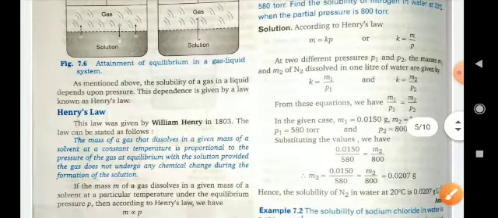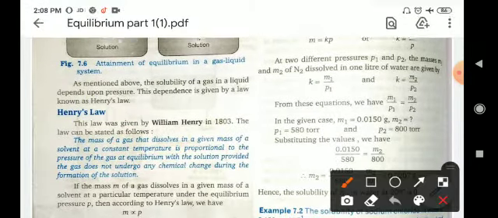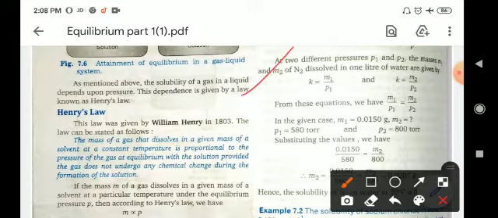So at different pressures P1 and P2, the masses M1 and M2 of N2 dissolved in 1 liter of water are given by k equals M1/P1 equals M2/P2. If we equalize these, M1/P1 equals M2/P2. In the given case M1 is given, M2 we have to calculate, P1 is 580 torr and P2 is 800 torr, also given.